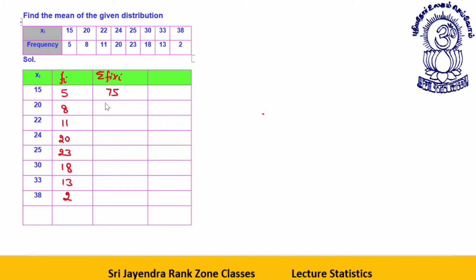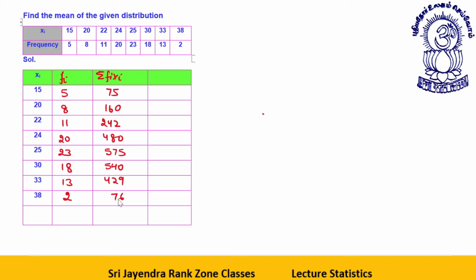15 into 5, 75, 160, 22 into 11. This will be double of the 11 square, 242. 480. This will be 24 square minus 1, 575. 30 into 18 is how much? 540. 33 into 13, 330 plus 99, 429.